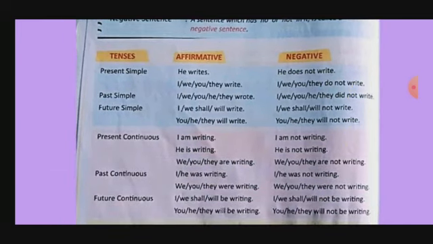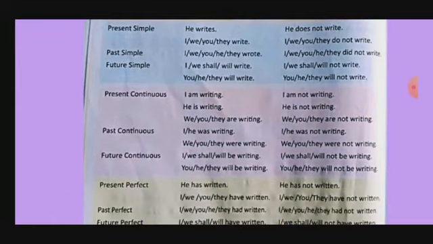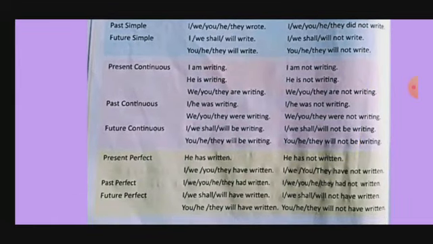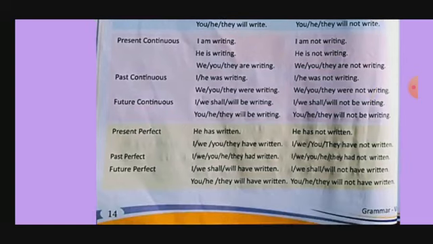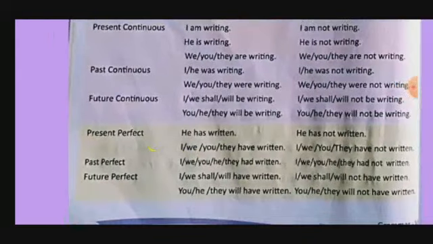Present simple: he writes a letter. Negative: he does not write a letter. I, we, you, they write. It means with plural we use they, and I is an exceptional case, and with them do not write a letter. In past simple, whatever the subject, I, we, you, he, they, we use directly the second form of the main verb. In negative, did not and the first form of the main verb. For future tense, will, shall, then the first form of the main verb, and in negative, will not, shall not, and then the first form of the main verb. Present continuous is the same, is, am, are, subject, and then object, and the same for past and future. So these examples are given, you can study from here. Okay.